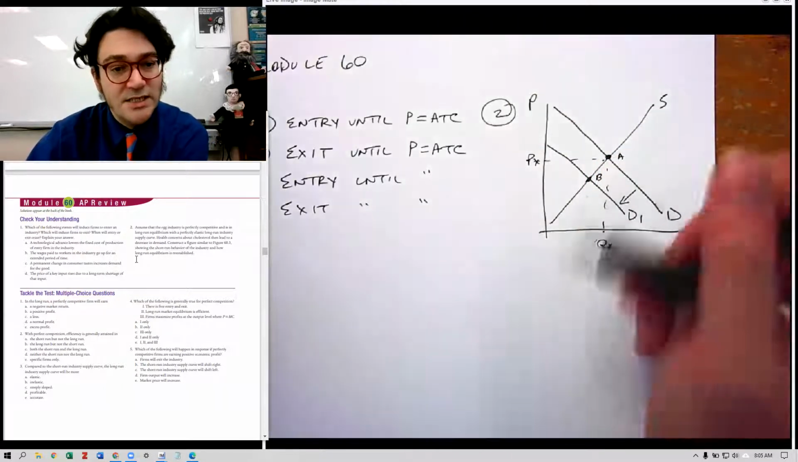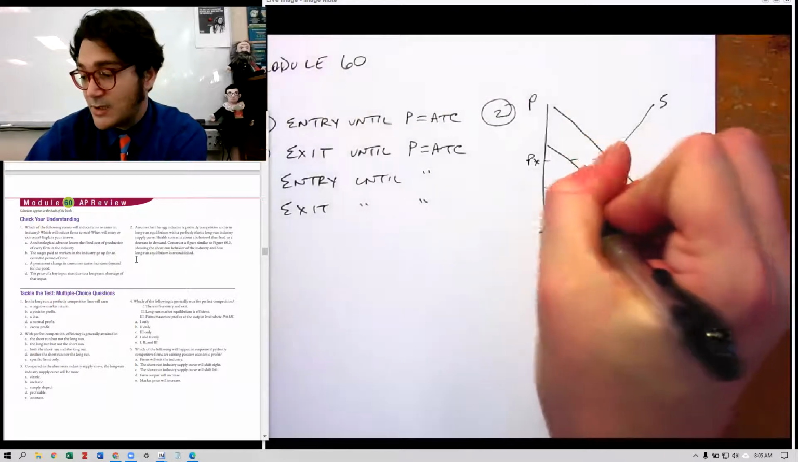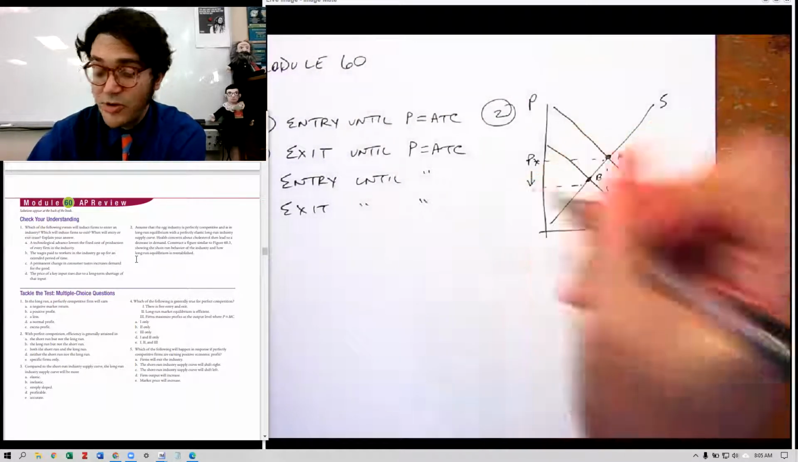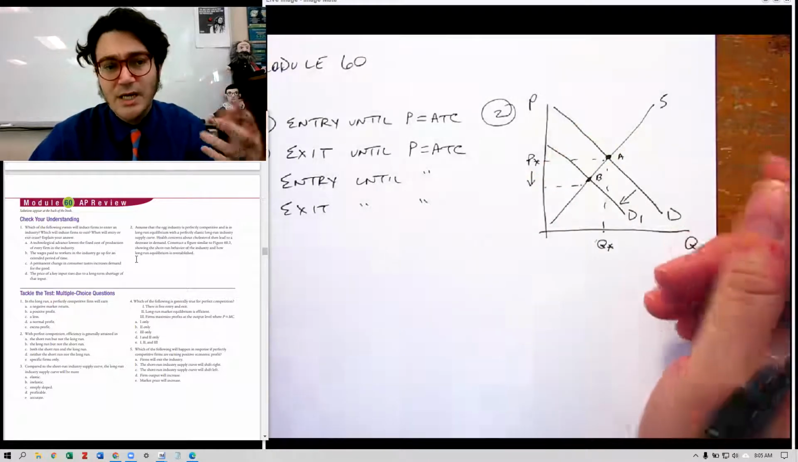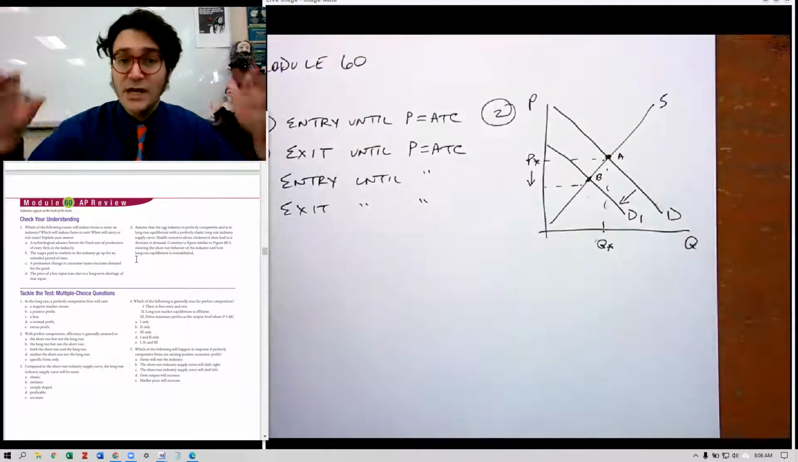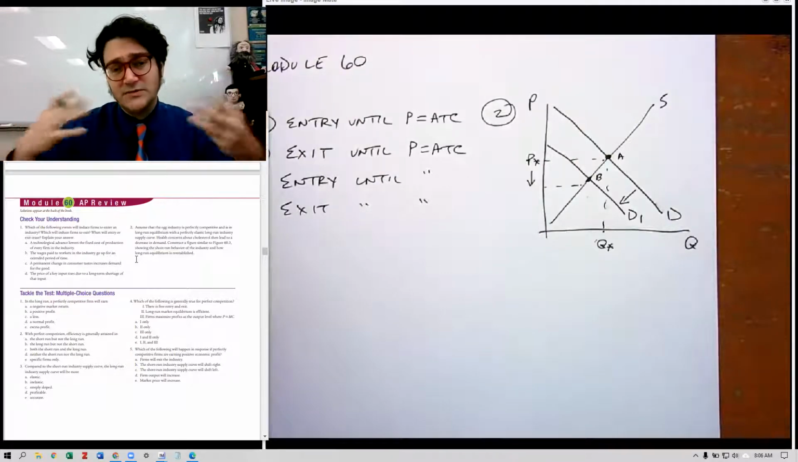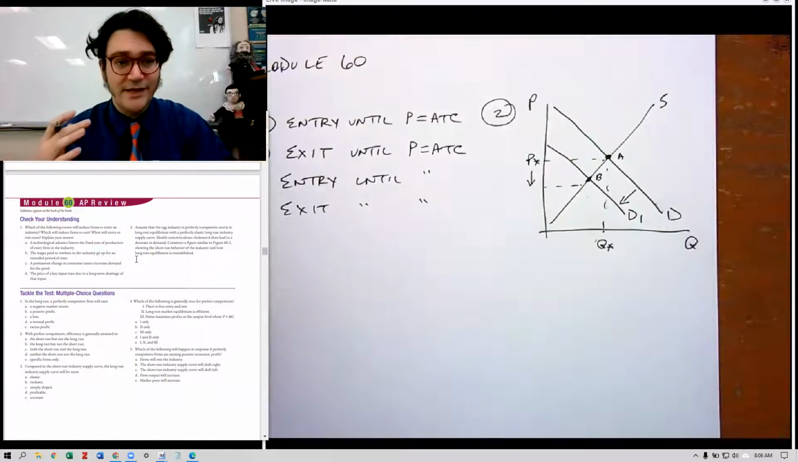Then it asks, in the long run, what's going to happen? Well, we know that with this initial lower price, firms are going to be losing money because they were in equilibrium. That means they were at normal profit before, and now they're experiencing losses. So as they experience losses, firms are going to exit this market.